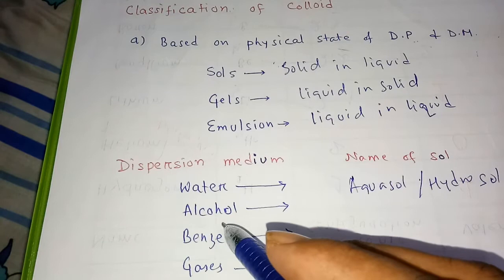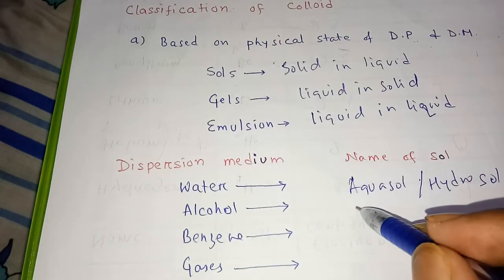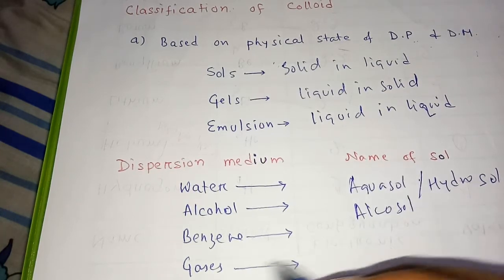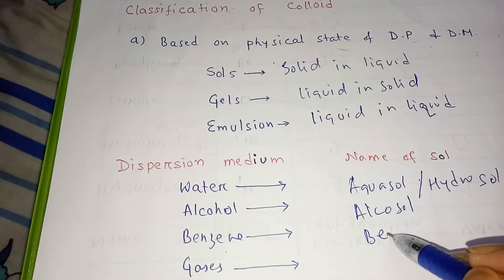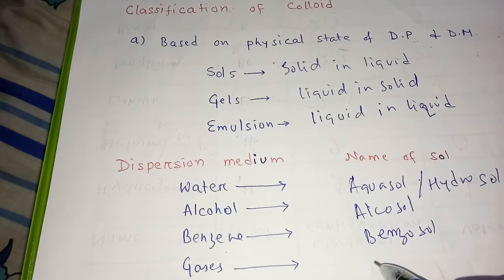If the dispersion medium is alcohol, then we have alkosol. If the dispersion medium is benzene, the name of the sol is benzosol. And if the dispersion medium is gas, then the name of the sol becomes aerosol.